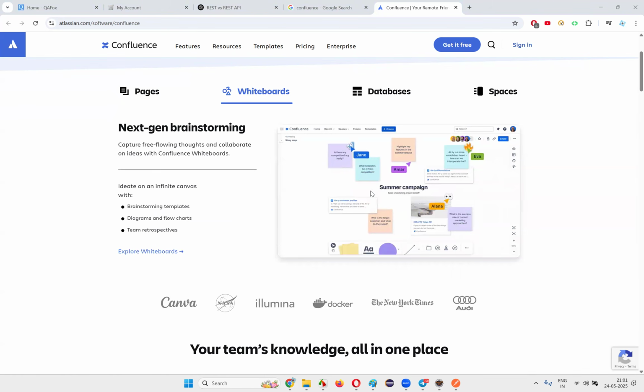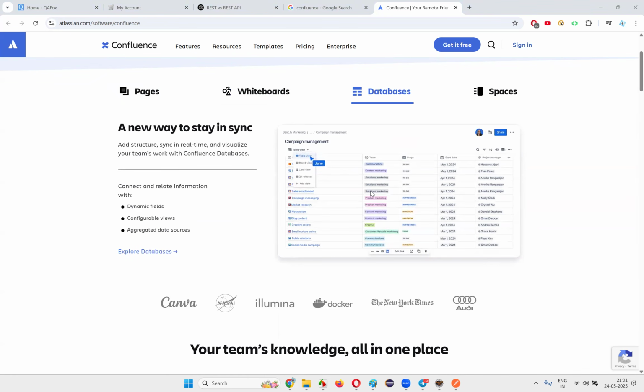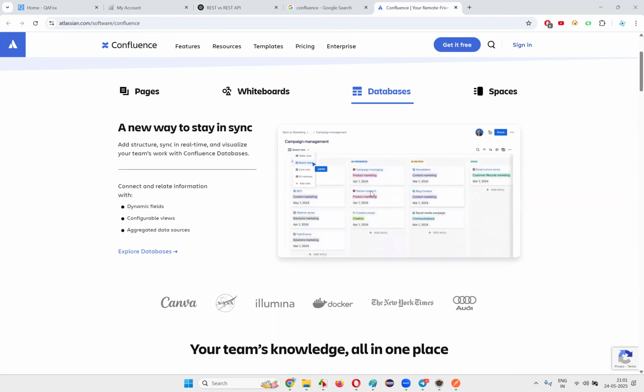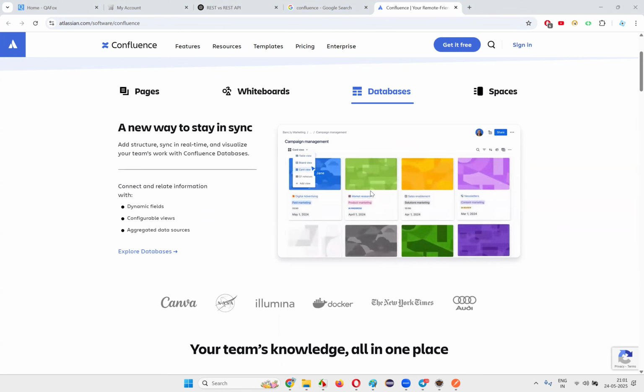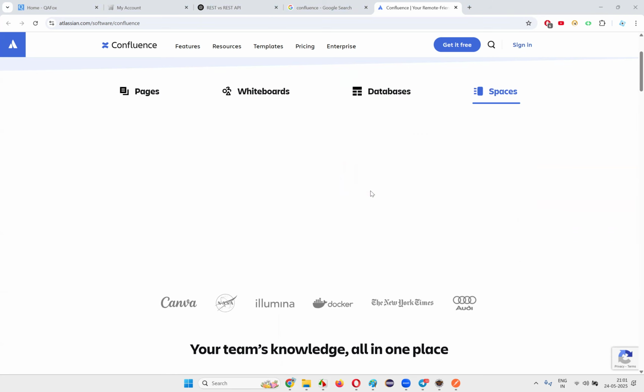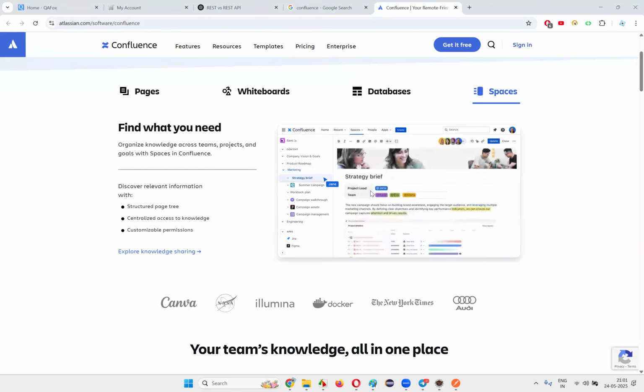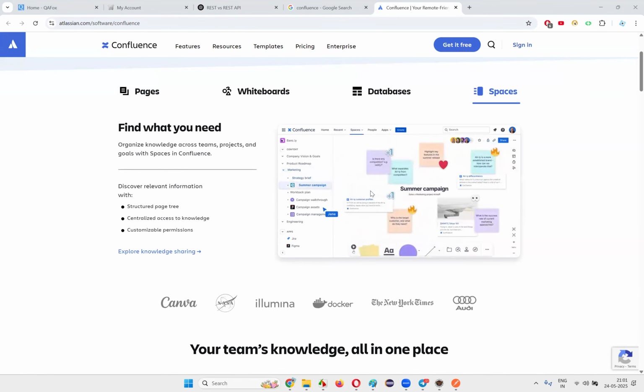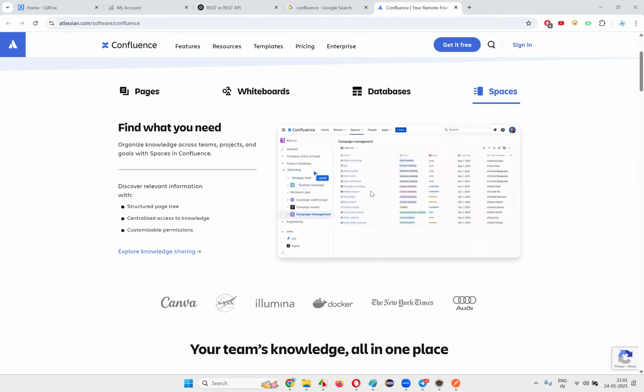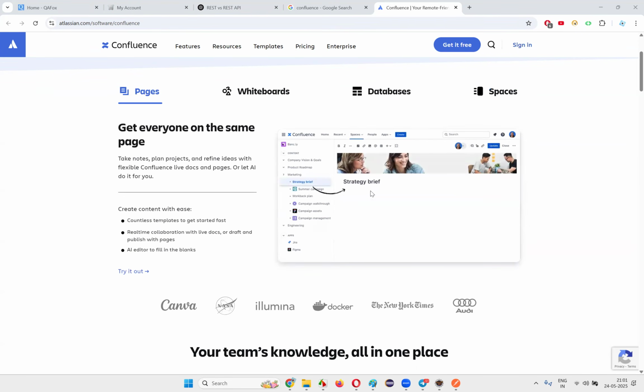The discussion, social media for work, social media for the projects, guys. That is what Confluence is. A lot of other features are there. So, social media for work, for team members in the project, is Confluence.